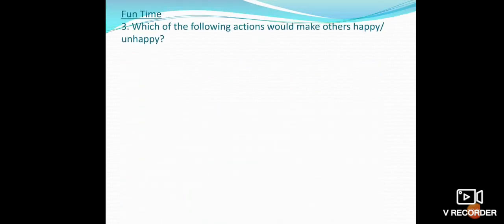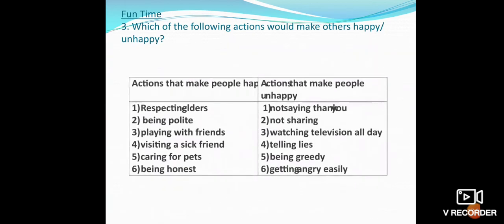Now we move to the next page, children. Page number 32. Which of the following actions would make others happy or unhappy? So children, this is related to our moral values, and our etiquettes and manners. So children, we have to divide all of this into two categories: actions that make people happy and actions that make people unhappy. So start doing this, children.